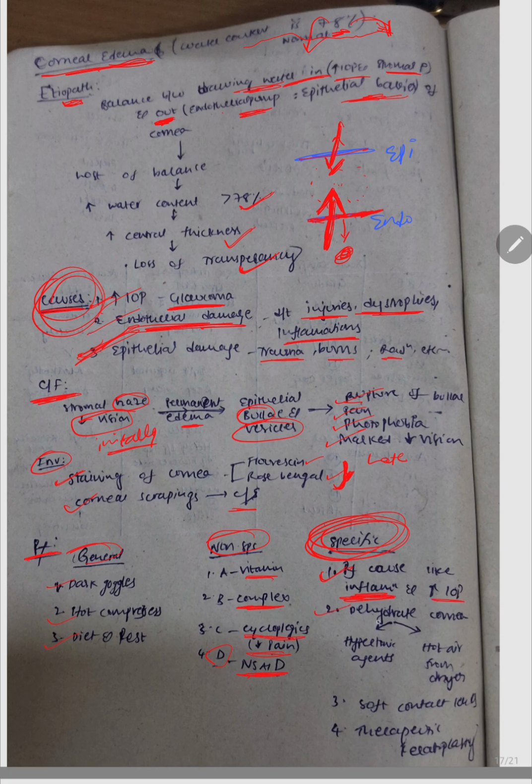The second one is to dehydrate the cornea by using hypertonic agents like mannitol and glycerin. And you need to blow hot air over the cornea so that it will evaporate. And therapeutic keratoplasty for any epithelial injuries of the cornea. If you do keratoplasty, it will get healed and there will be no entry of water. It will act as a barrier. So therapeutic keratoplasty for epithelial injuries, and soft contact lenses for epithelial injuries again.